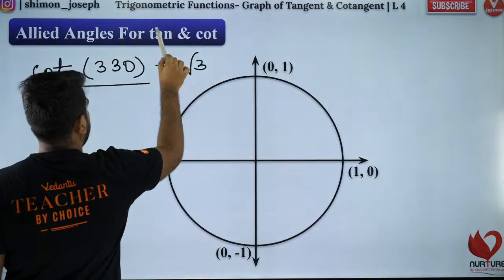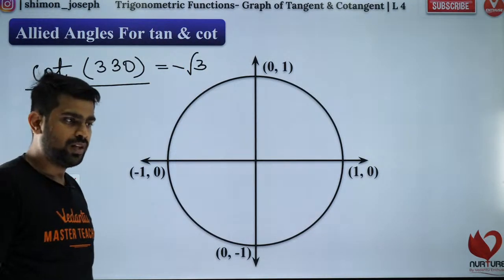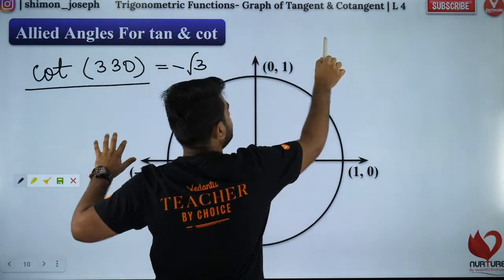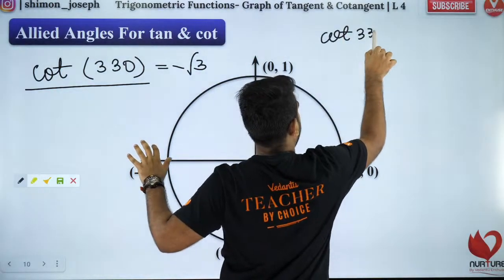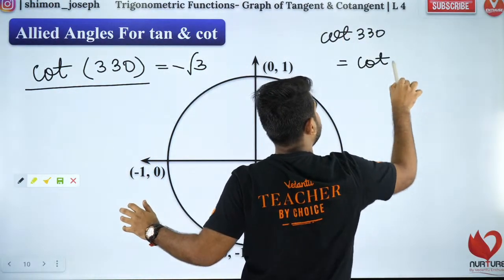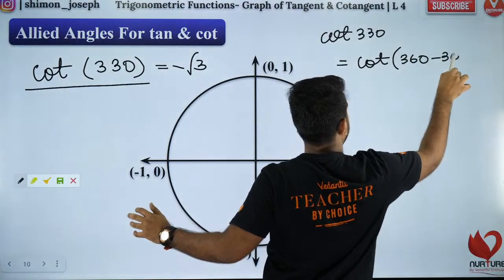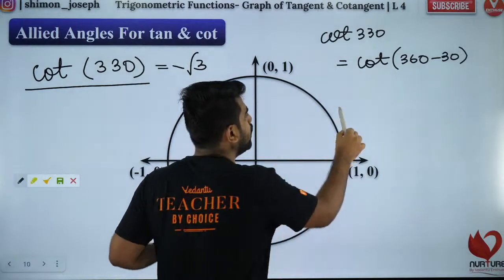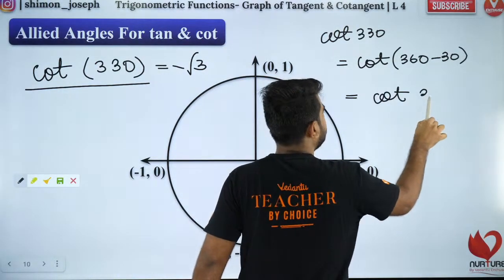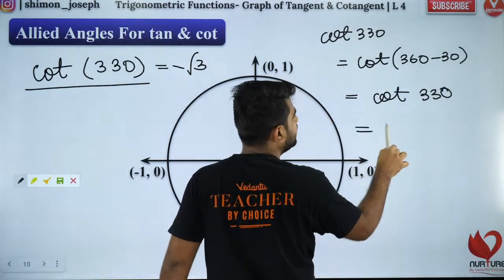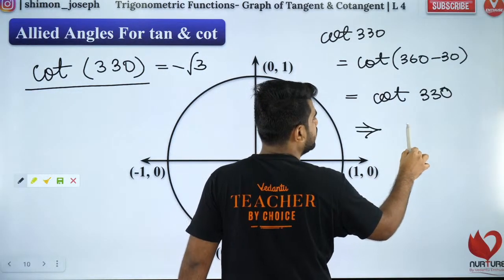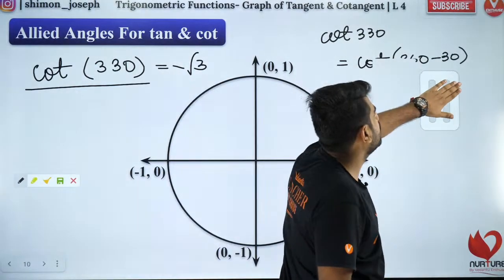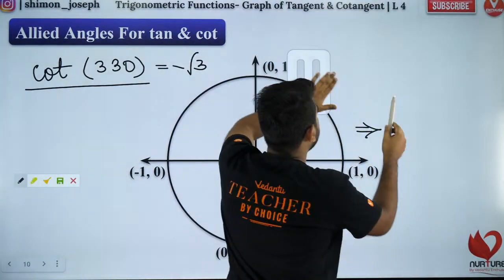So how do I solve it, sir? Let me explain it. Are you all ready? Everybody cool with it? So let's look at how to solve it. You have cot of 330, right? I can write cot of 330 as cot of 360 minus 30. So cot of 330 is nothing but cot of 360 minus 30.